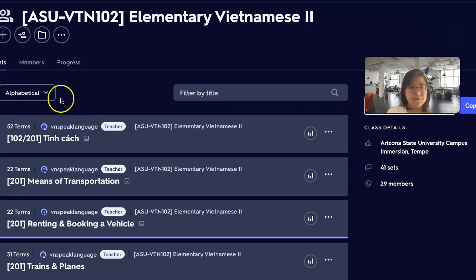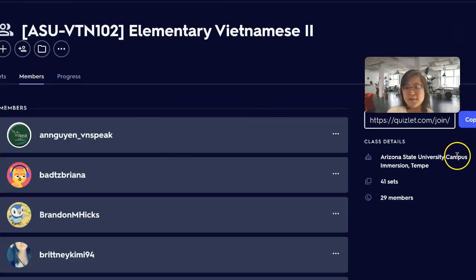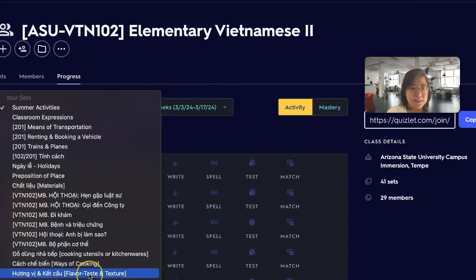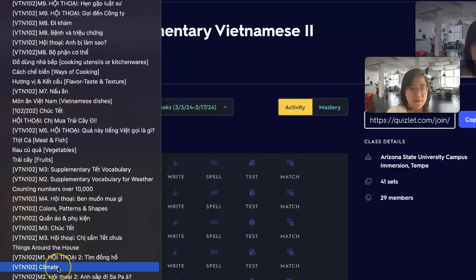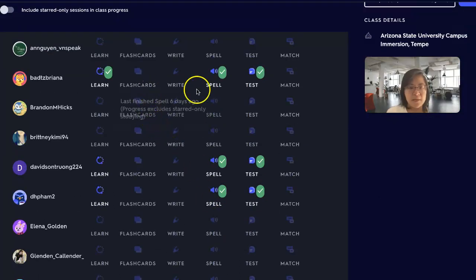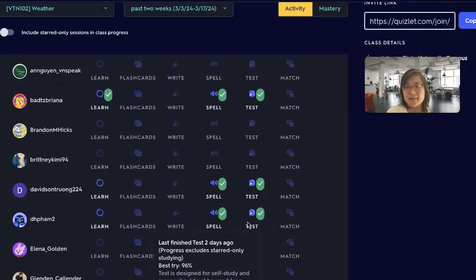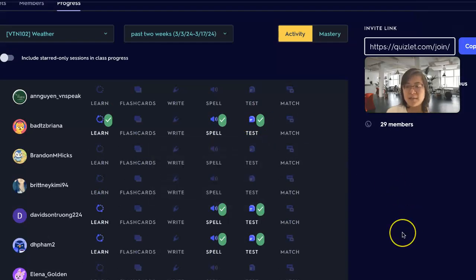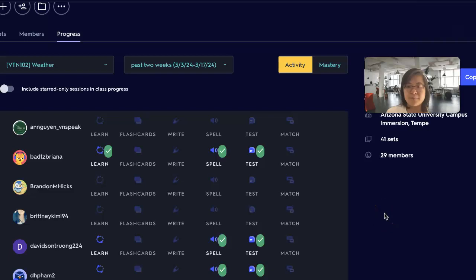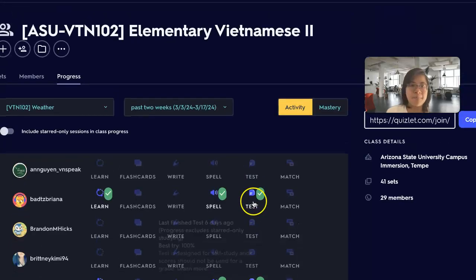Yes, so for teachers, members here, you can just share this link with the students, and then they will join your class, and then you can see their progress here. For example, at the moment, students in my class are working on weather. So when I look at this, I know, okay, these people are working on it. Usually I assign this as one of the assignments, and they will need to take a screenshot of their completion, but I can also check it here. Okay.